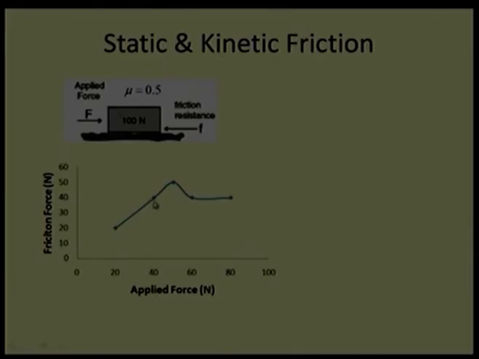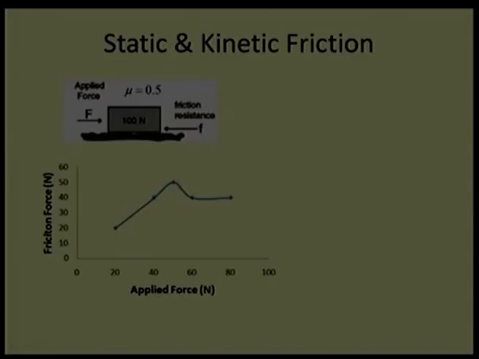Now, if we increase this force to 40 Newton, applying some additional load, the block still remains in the same position. It does not move, the reason being that the opposing friction force is higher than the applied force. However, when we apply a 50 Newton load, there is a possibility of the block sliding, if the estimated coefficient of friction is accurate. In that case, the block will start sliding.